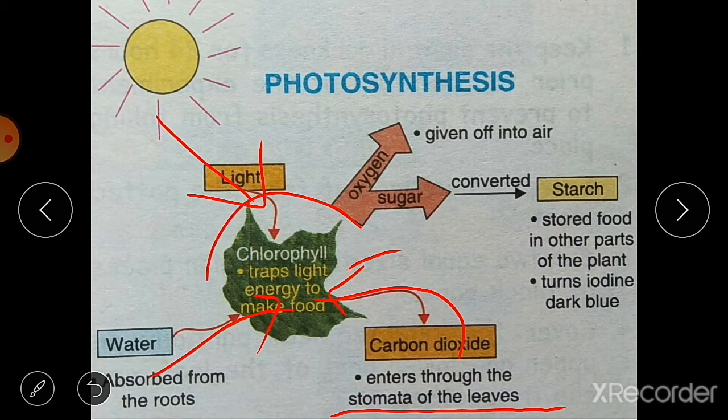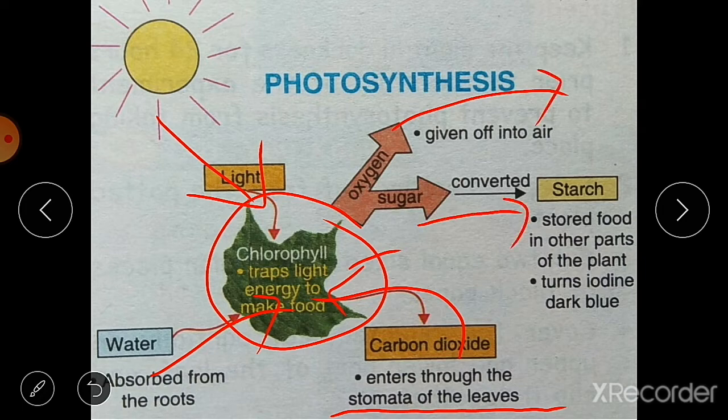And then in this process, oxygen is given off into the air, and glucose is converted into starch, and it is stored in different parts of the plant. The presence of starch turns iodine dark blue, this we will discuss afterwards. Okay, so this is the process of photosynthesis.